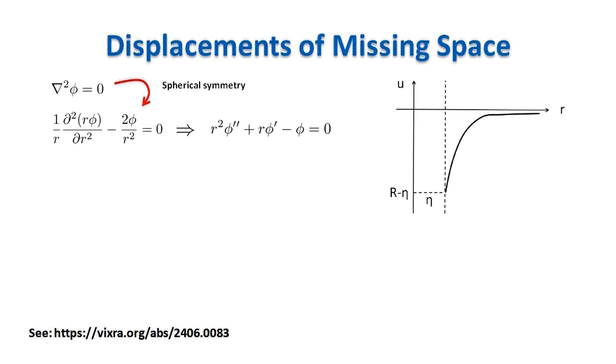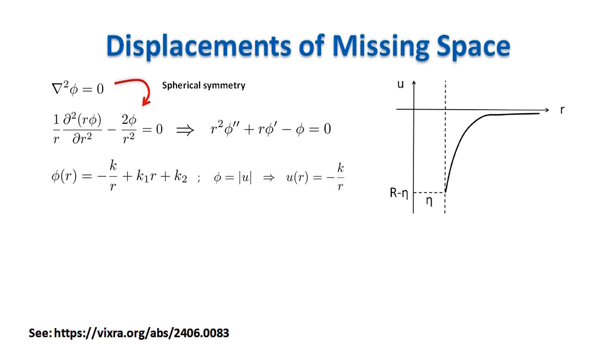We want to find an expression for the displacements induced in the elastic material by a singularity of missing space. We start from the Poisson equation in spherical coordinates for a solution that has a spherical symmetry and that depends only on R, and we see that this is a Cauchy-Euler differential equation. The general solution depends on three constants.